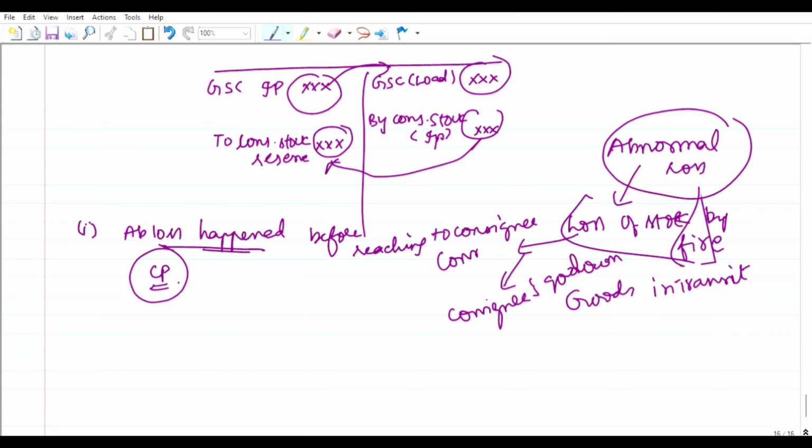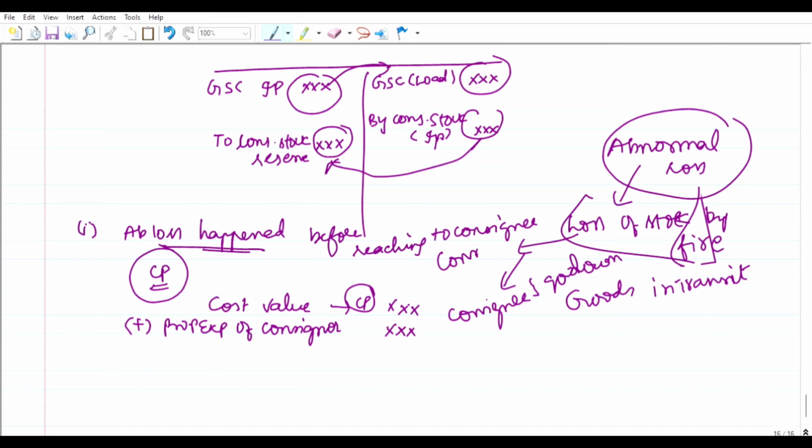For this calculation we have to take cost value at cost price only, plus proportionate expenses of the consignor only.